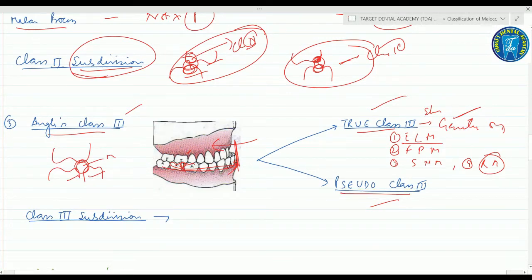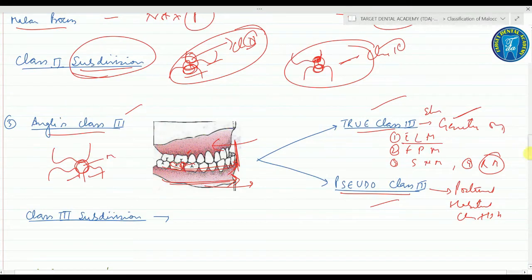And pseudo class 3 means this type of malocclusion is produced by forward movement of the mandible. Why? In this, the patient moves his mandible into the forward direction during jaw closure. This is what we call postural or habitual class 3 malocclusion.